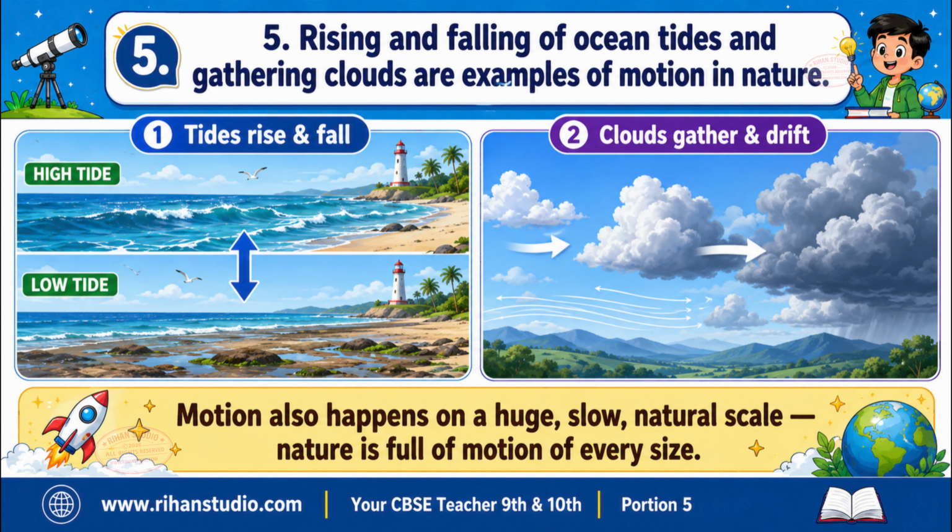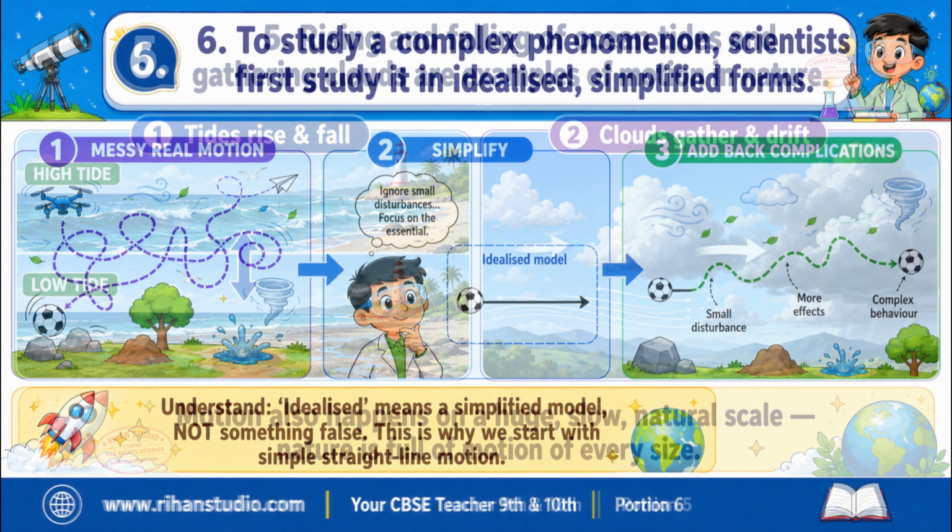Rising and falling of ocean tides and gathering clouds are examples of motion in nature. Here, the whole point is scale. Motion also happens on a huge, slow, natural level. Tides rising and falling, clouds gathering and drifting. Nature is full of motion of every size.